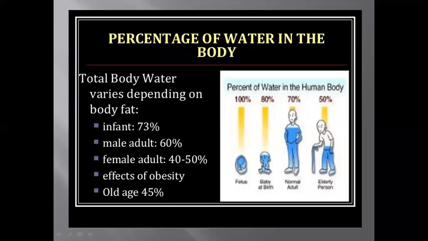Now the total body water depends on the body fat. In infants it is 73%, adult male 60%, female 40 to 50%. Then there are effects of obesity also, and in old age it is just 45%.